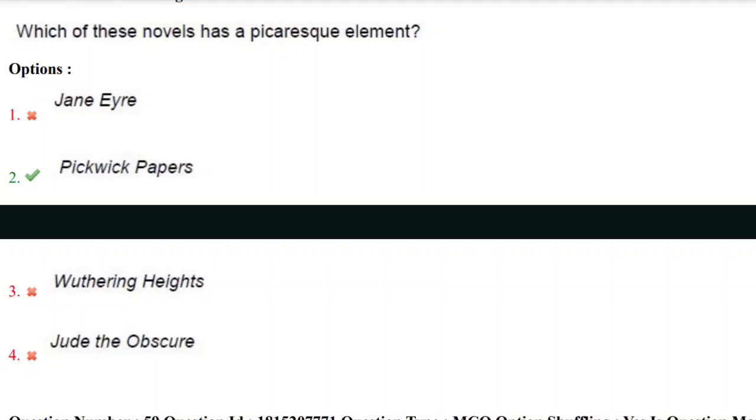Again I am giving you the assignment: find the authors of the works Jane Eyre, Pickwick Papers, Wuthering Heights, and Jude the Obscure. These are famous novels. We can expect questions on these and on the novelists of these novels.